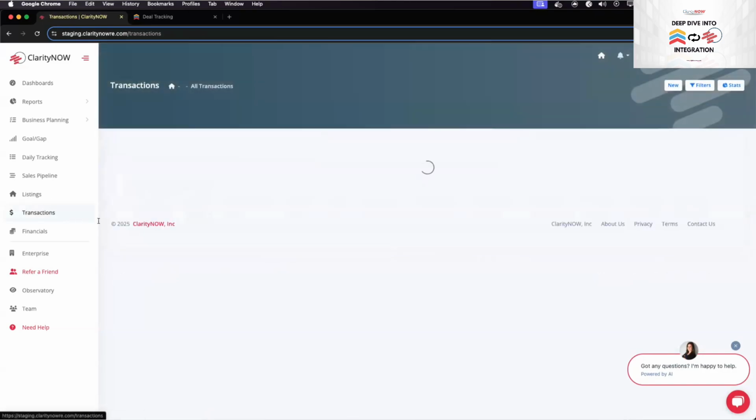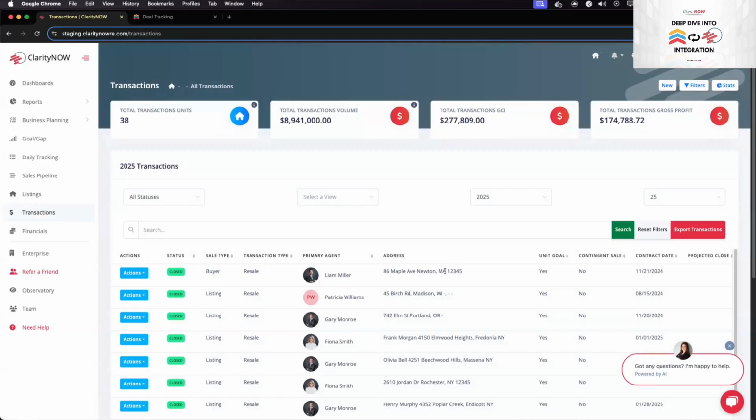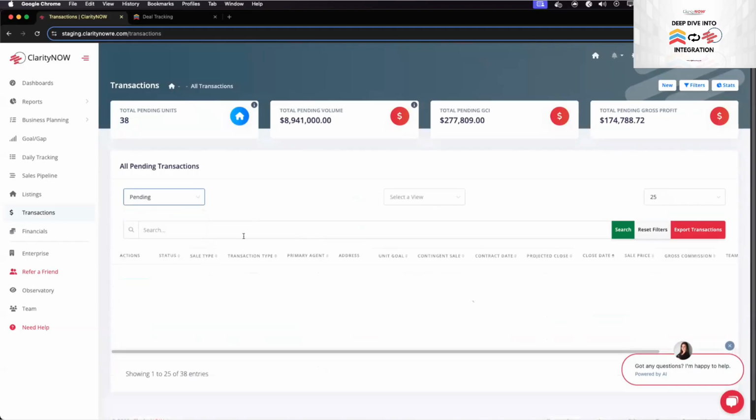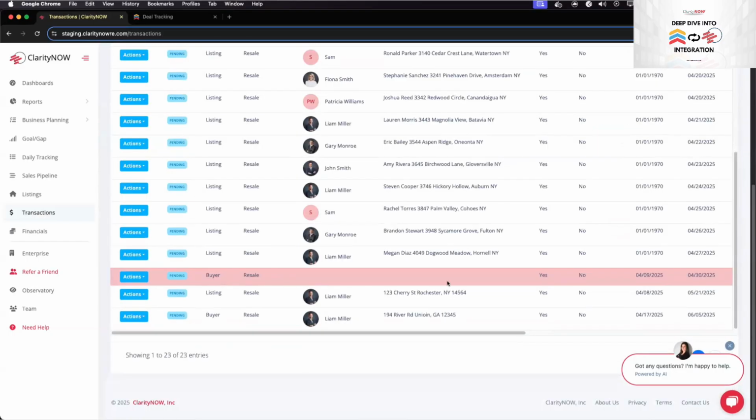Actually, let me show you here as well. I think it's a pending transaction, right? I don't think you actually called it pending when you pulled it up. No, it should be automatic based on offer. Oh, yep. So here's that one.